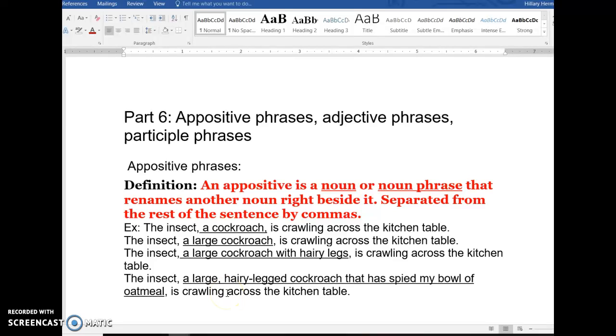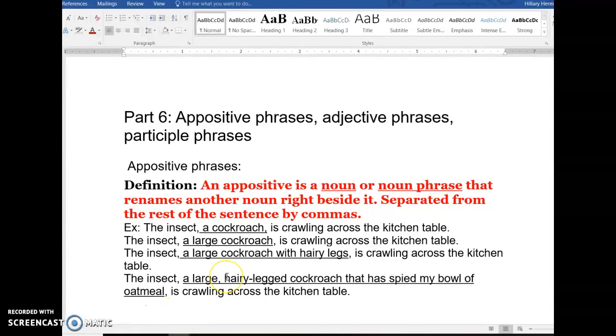Okay, my lovely students. This is just a brief overview of the grammar we've been learning and talking about in order to make your writing creative and engaging and interesting, so people actually enjoy reading it. Because the more varied sentence structures you can use, the more enjoyable it is to read.